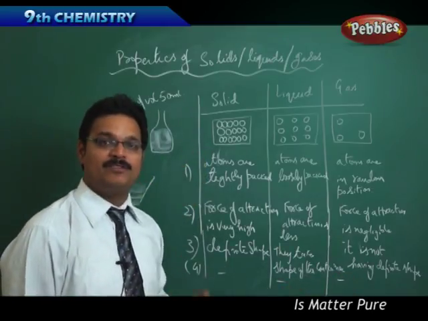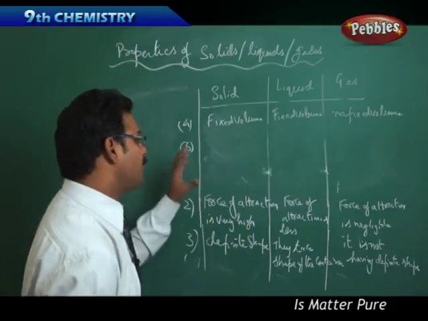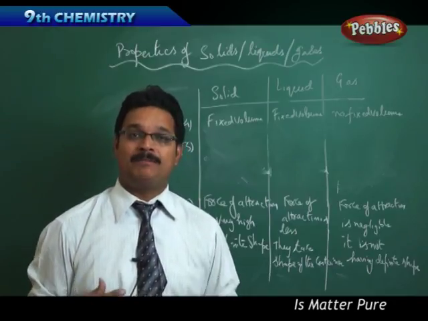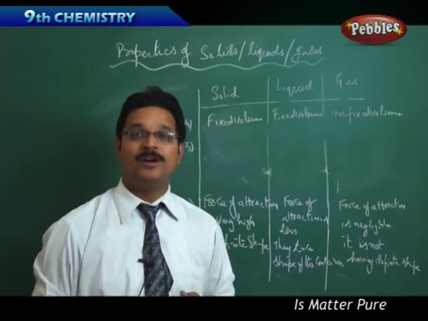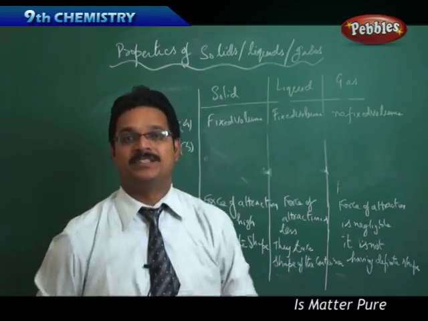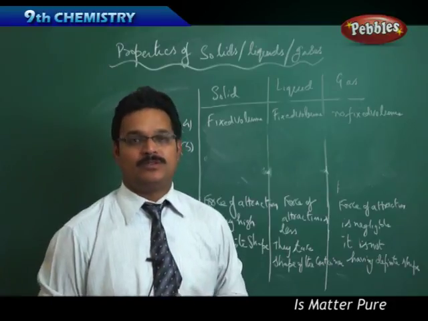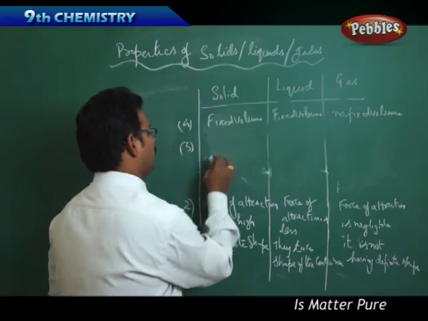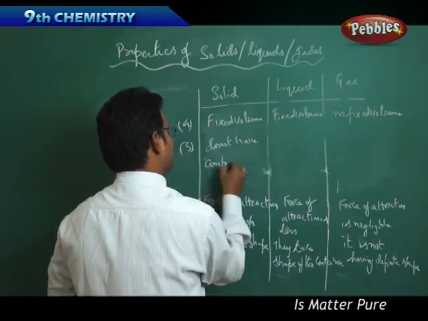Now, I will tell you the fifth property. Fifth property is about compressibility. Compressibility is nothing but the capacity of compressing the object. Earlier I gave you a wooden box and asked you to apply force in all directions with your hand to compress it. Are you able to compress the wooden box? It is not possible. So solids do not have compressibility.